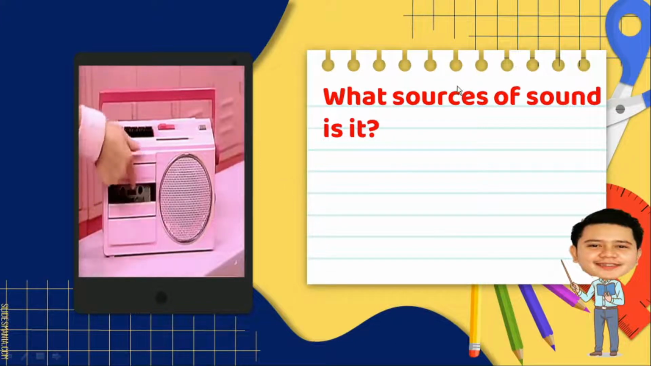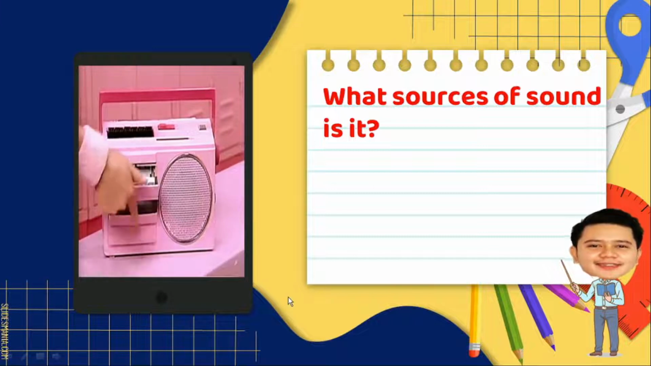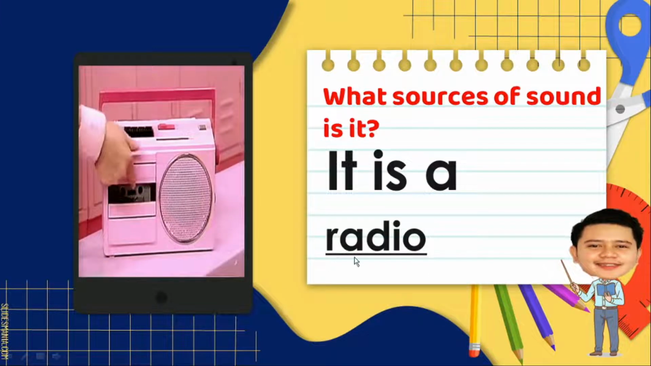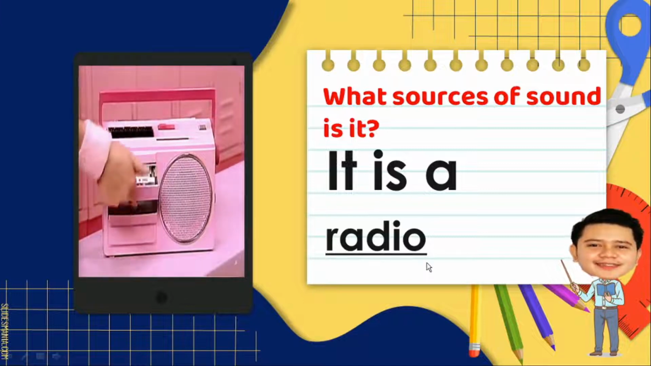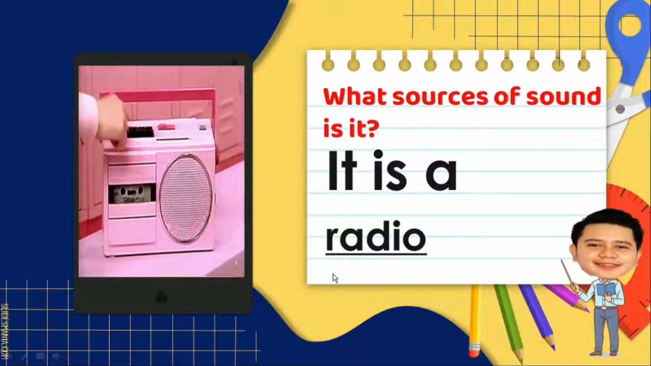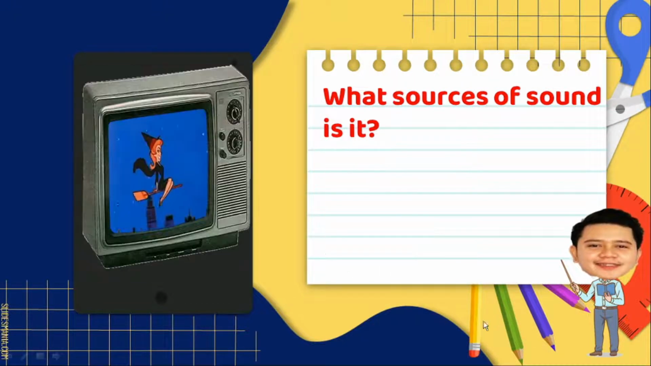Next, what sources of sound is it? This one. Alright, it is a radio. Again, it is a radio. Can you spell radio? R-A-D-I-O. Radio. Very good. And next, I think this is the last one.